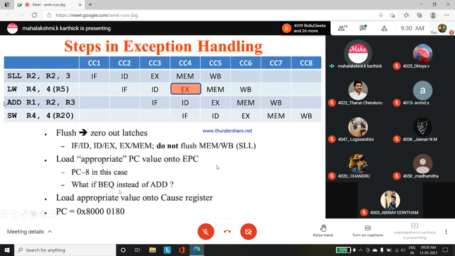If, suppose, a branch equal instruction instead of add is given here, then what do you have to do? Load the appropriate value onto the cause register. The cause register is where you can hold the hexadecimal value, because the address has to be given of the part in which we found the exception. The exception part is removed. Why do we have to remove it? Because there is a mismatch in the memory address found. So that is saved as the hexadecimal PC count.